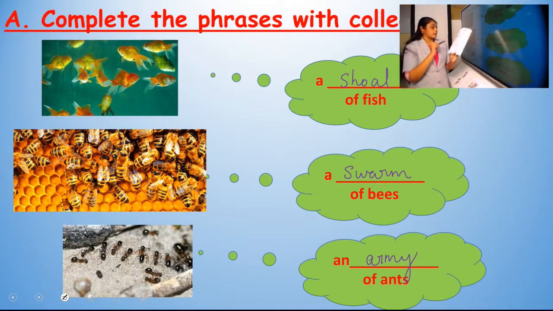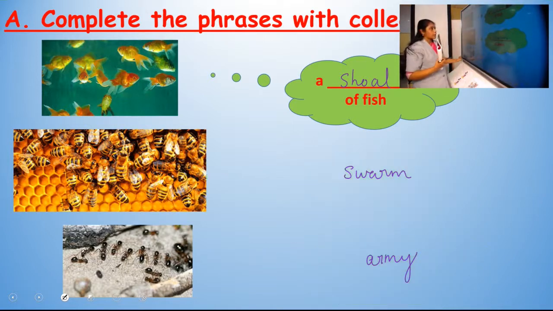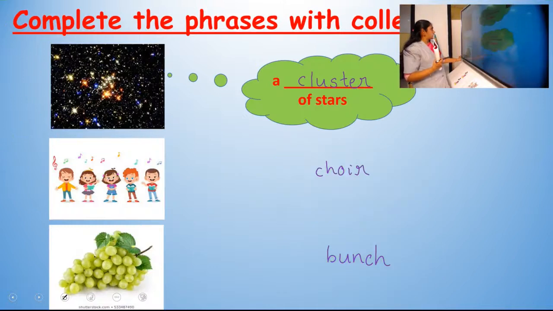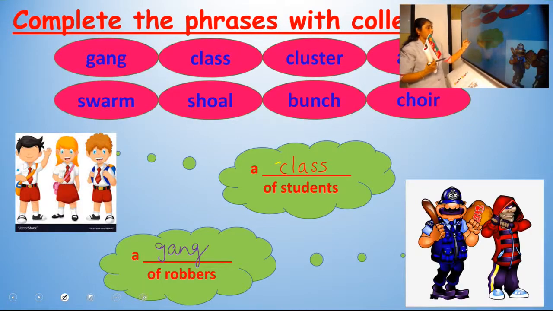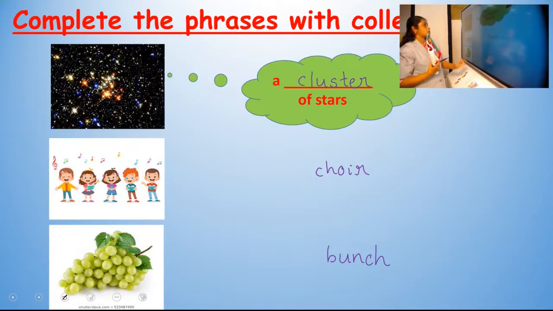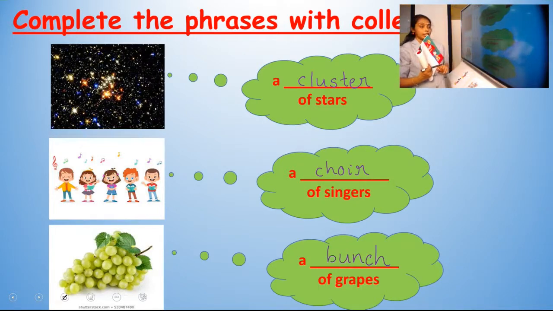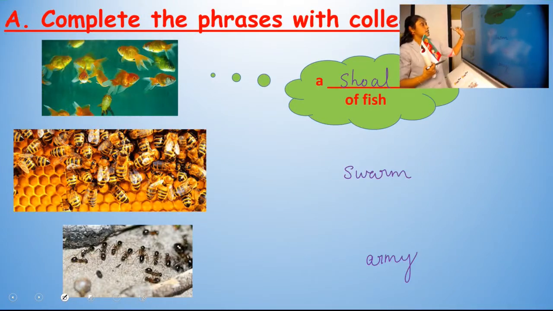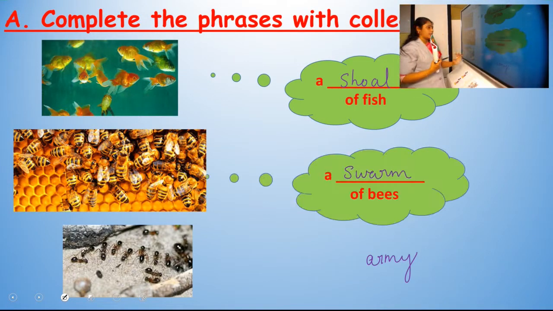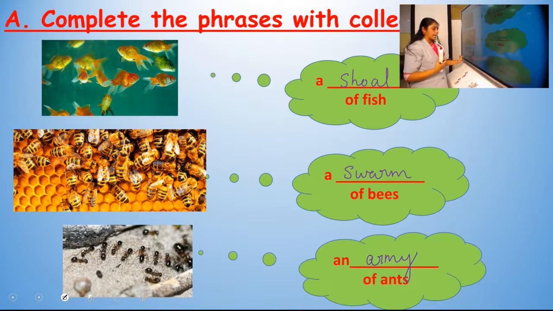So these are the exercise, exercise number A. 8 questions are there. So we completed. I hope you all have completed it in your textbook also. We will discuss one more time. First question, a class of students. Second, a gang of robbers. And third picture, a cluster of stars. And fourth question, a choir of singers. Fifth one, a bunch of grapes. 6, a shoal of fish. 7, a swarm of bees. And 8, an army of ants.